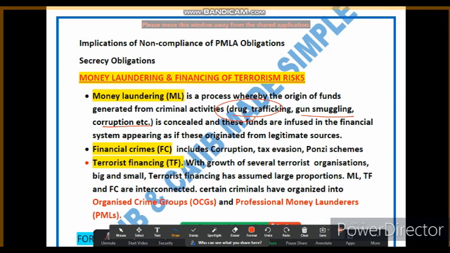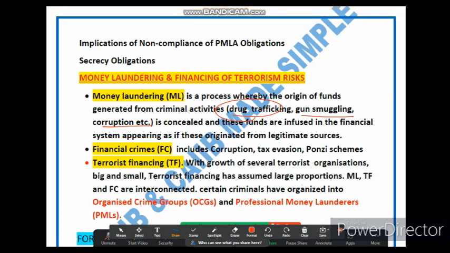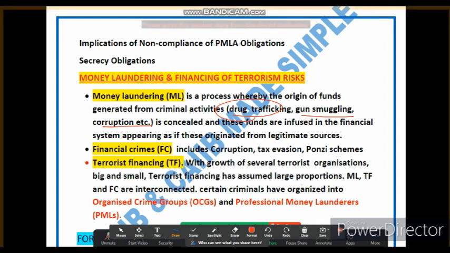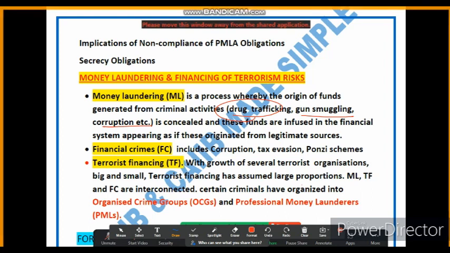So criminals hide the origin of the ill-gotten funds. The criminal does not disclose it. They hide the origin of their ill-gotten funds by passing them through various transactions and financial institutions, which make them appear legitimate. So that's why it is called a legitimate source.